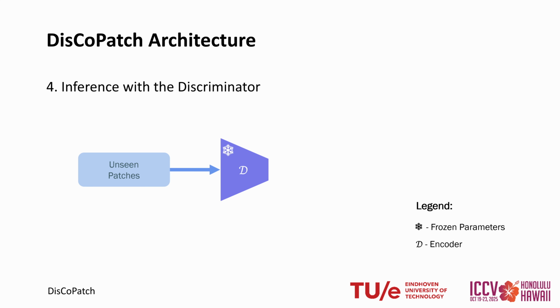During inference, we can rely solely on the discriminator that has already learned that boundary between the distribution that we use for training and all other kinds of images and corruptions. This discriminator then produces an anomaly score that we use to classify each image as in distribution or out of distribution.